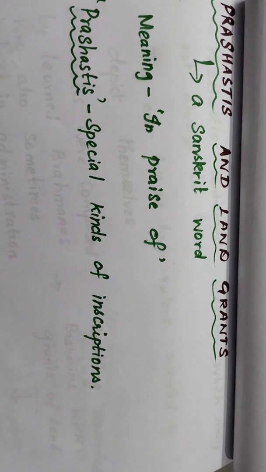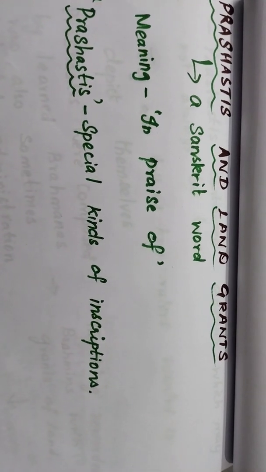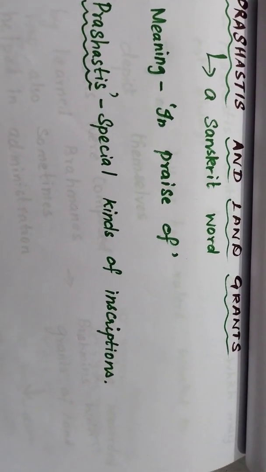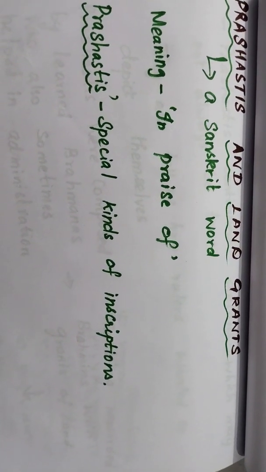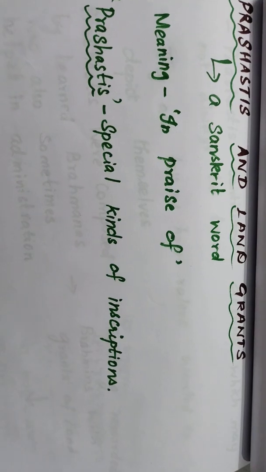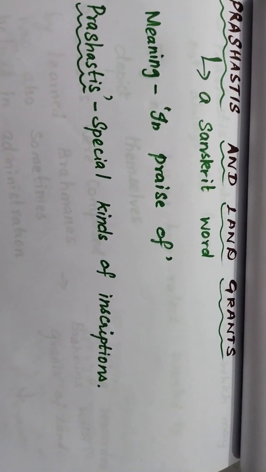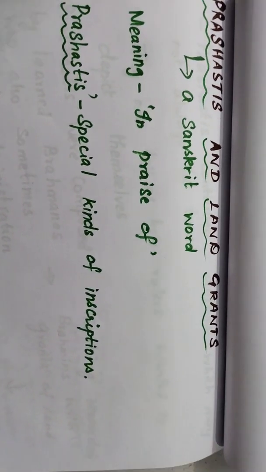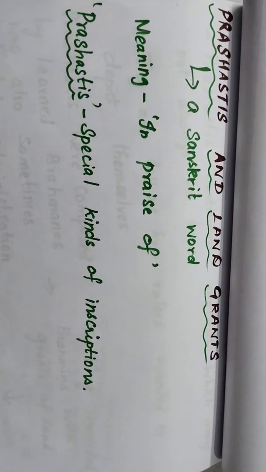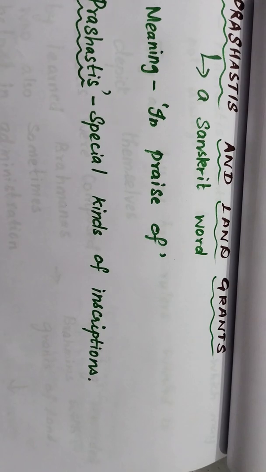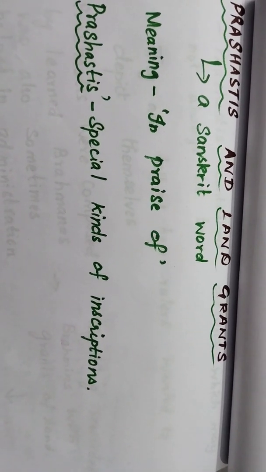Today we are going to learn a new chapter about Prashasti and land grants in history. So first let us know what you mean by Prashasti. Prashasti is a Sanskrit word which means in praise of. That means in praising of. So Prashastis are a special kind of inscription, which has been maintained for several centuries.